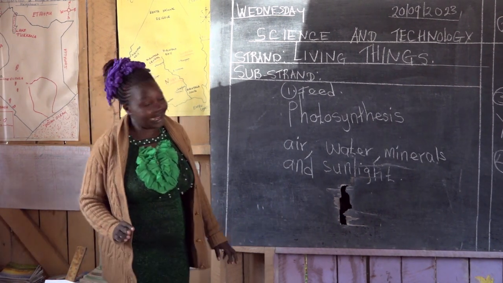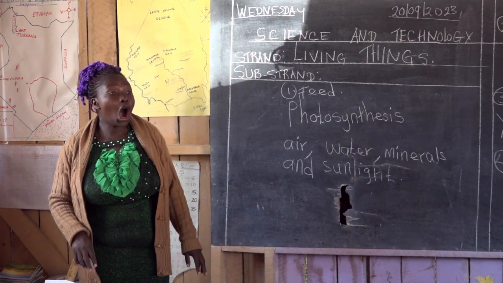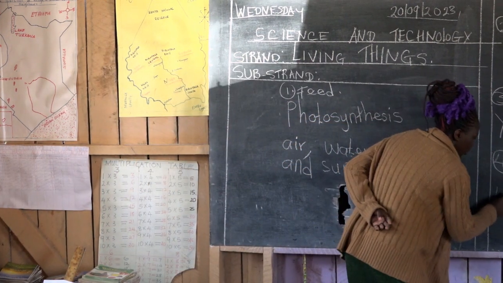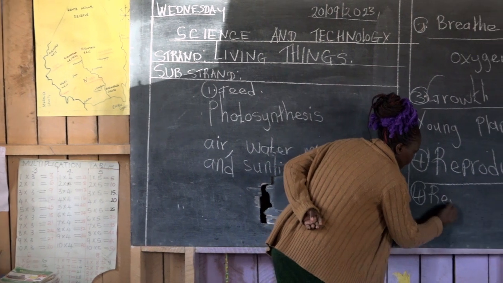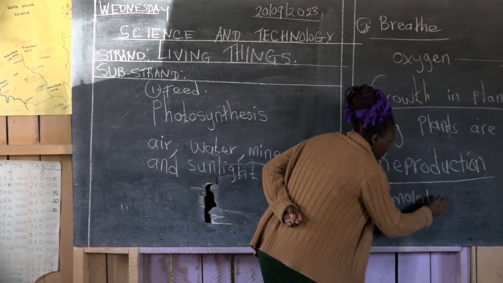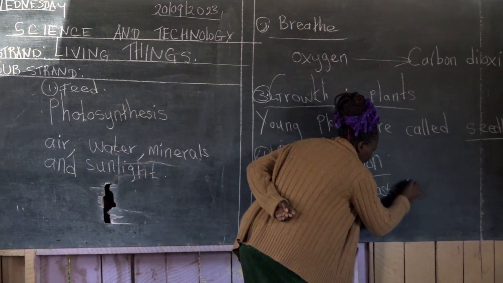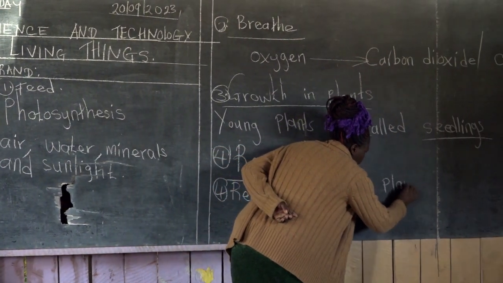The fourth characteristic is removal of waste in plants.